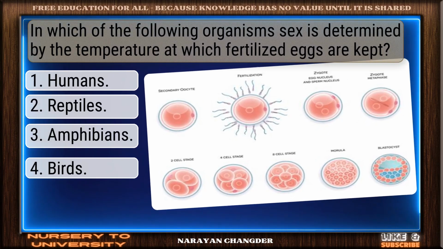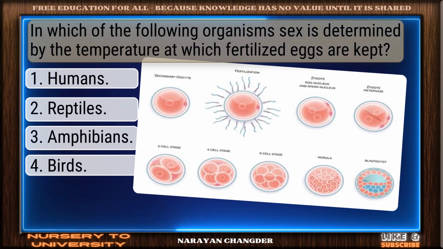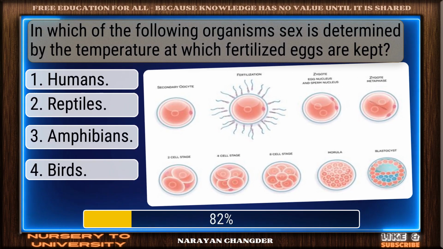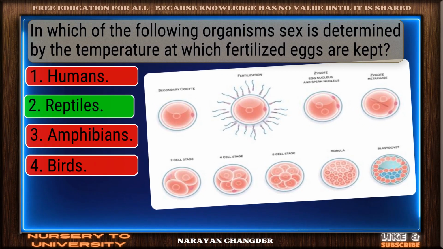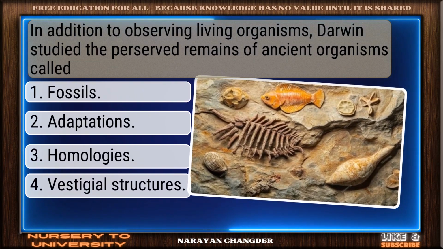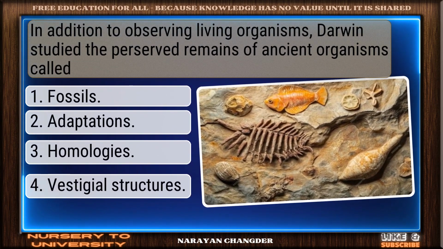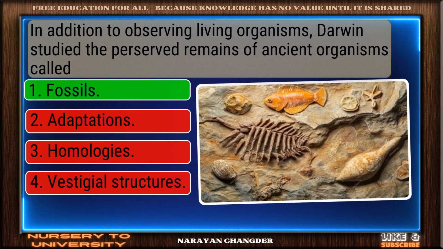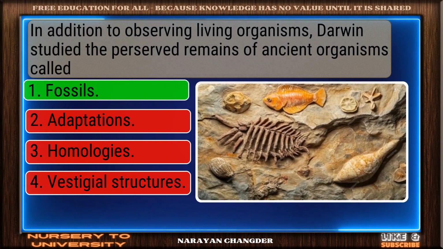In which of the following organisms sex is determined by the temperature at which fertilized eggs are kept? Perfect. Reptiles is the one. In addition to observing living organisms, Darwin studied the preserved remains of ancient organisms called... Great job. Fossils is accurate.